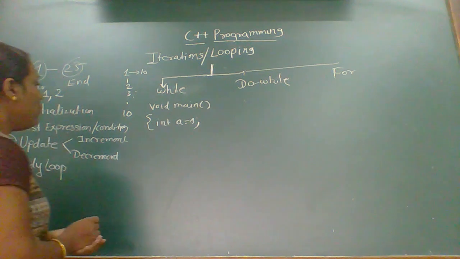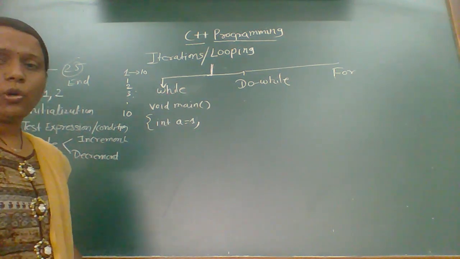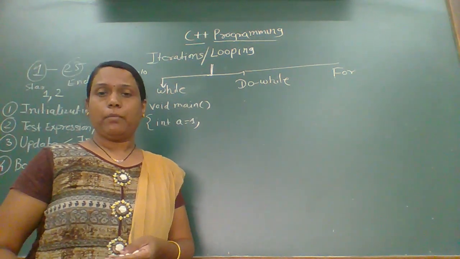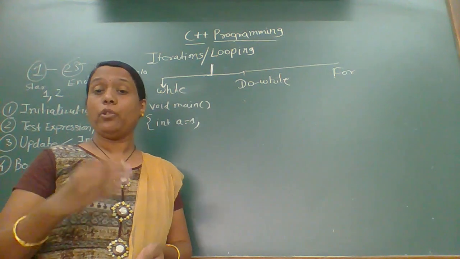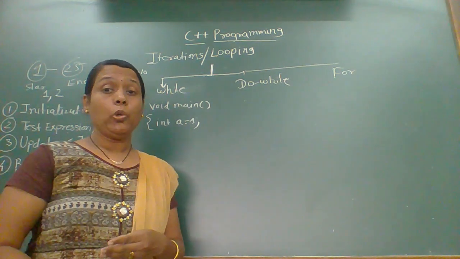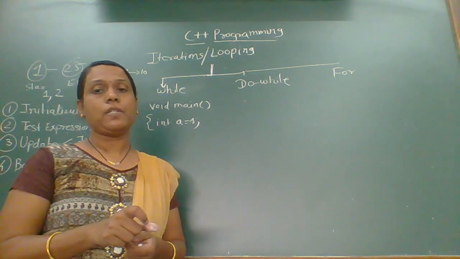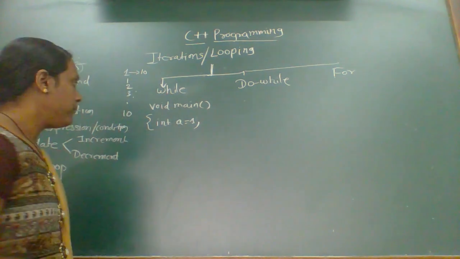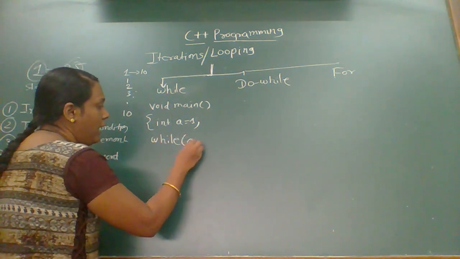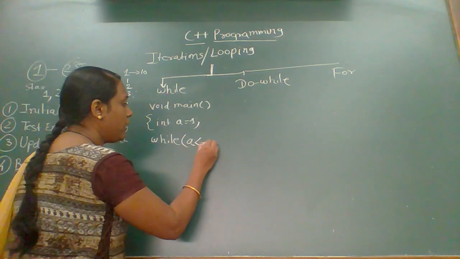Okay. Now we have to test the expression, the condition. That means up to what number do you want to print? What is the end point of your loop? Up to that number the loop is going to execute and iterate. We have to specify that in a condition, and it becomes a while. So while a is less than 10, or less than or equal to 10.